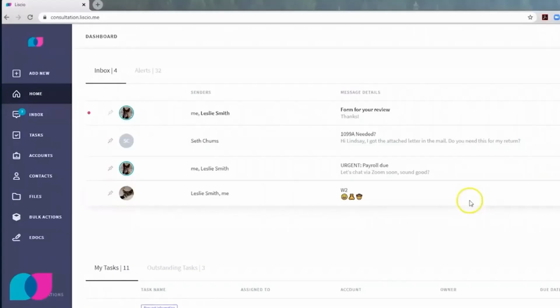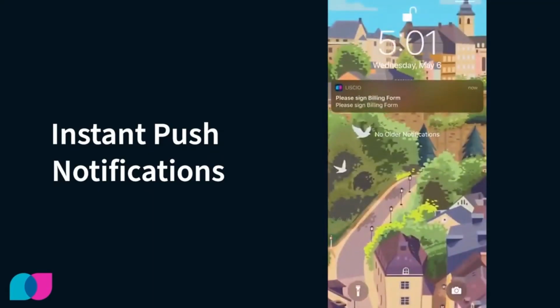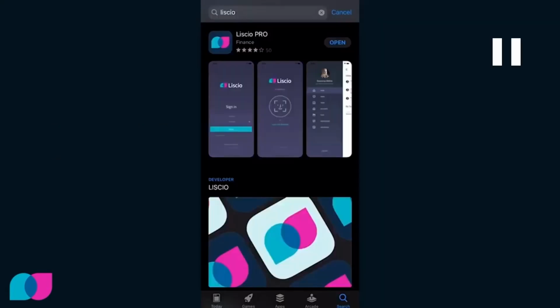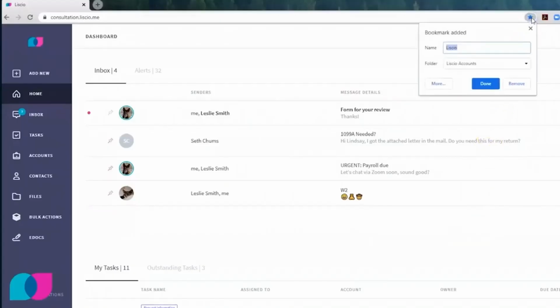Of course, it can be turned off. For iPhone, I'm relatively positive the application is called Liscio Pro. If not, it's likely just called Liscio. For Android, it'll be just Liscio, and there'll be that exact icon.